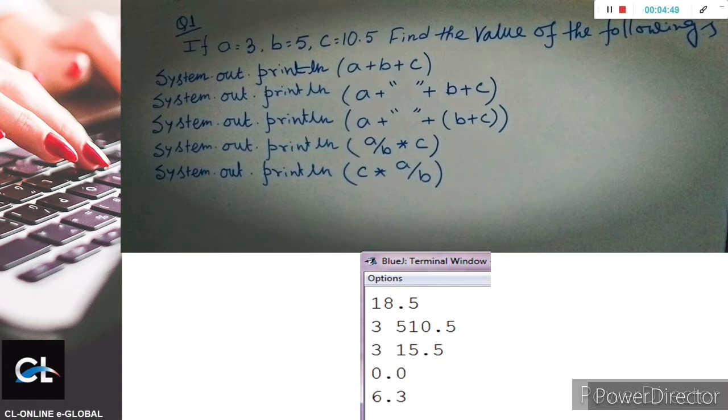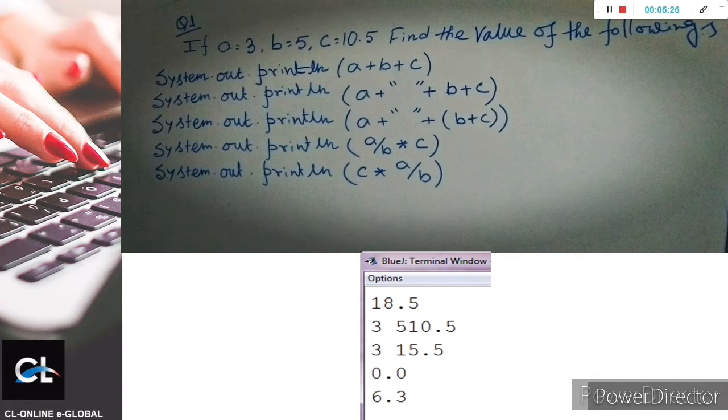Same one, if I write in a slightly different way, that means we are just giving B plus C within the bracket, then we'll get a different result. The value of A is 3, space, B plus C will be added there, 10.5 plus 5, 15.5, and it is concatenated with the value of A. That's why we'll get 3 space 15.5.